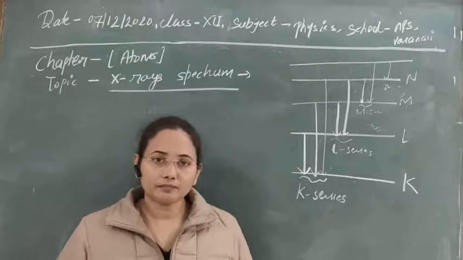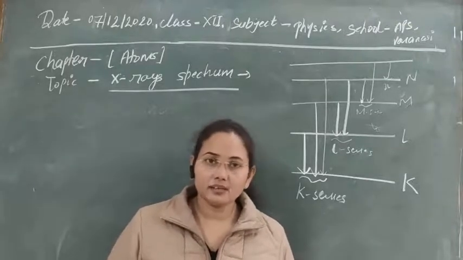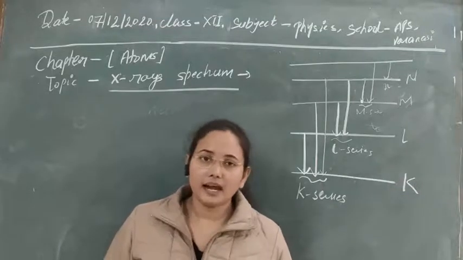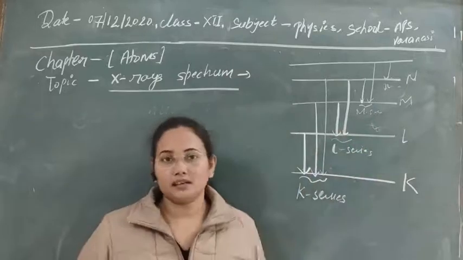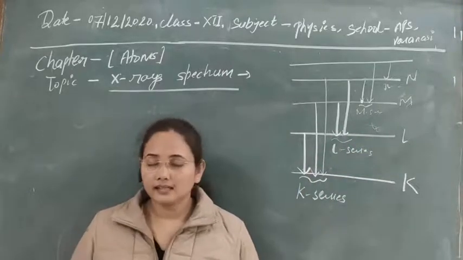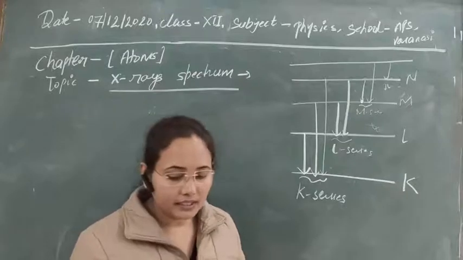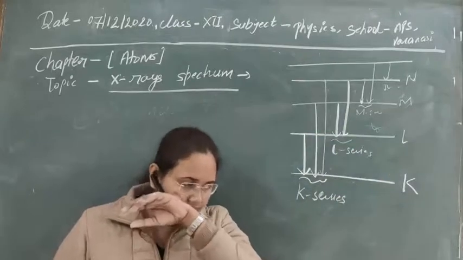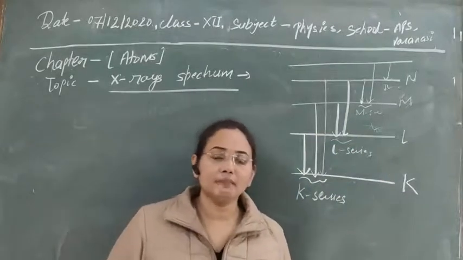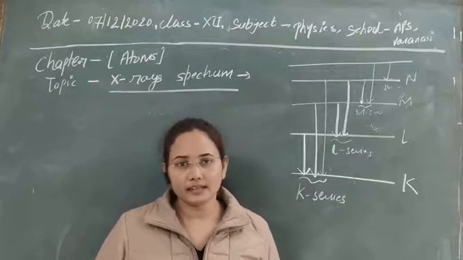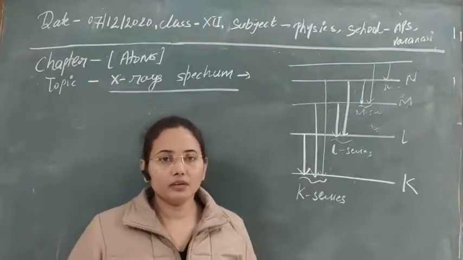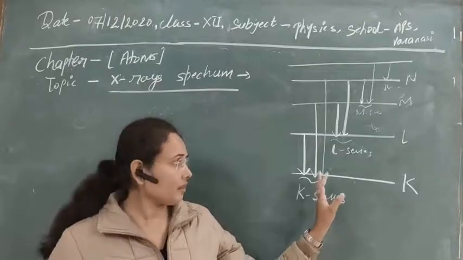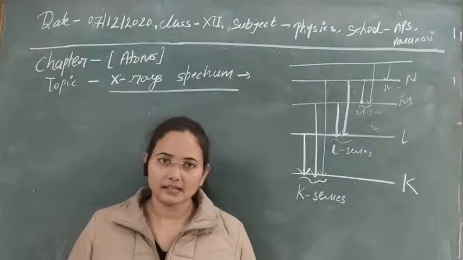And in the second case, if that electron makes removal of an electron from the subshell, then in that case characteristic X-ray takes place in this way. So I think both of the X-rays that are produced are clear. Also here we can see that these are the emission of electrons, radiation takes place. So in other words you can say that this is the emission spectra of X-rays. You can also see the absorption spectra of X-rays, but here we have to study the emission spectra of X-rays.